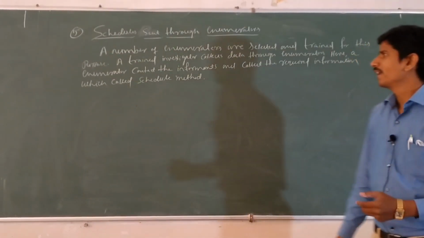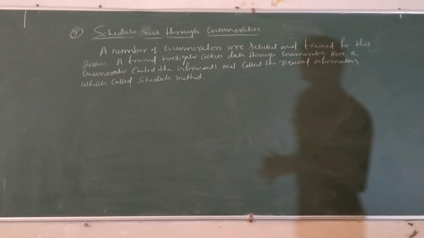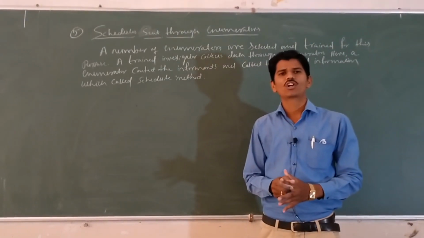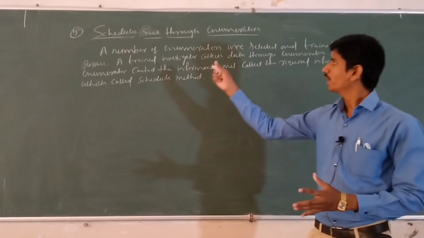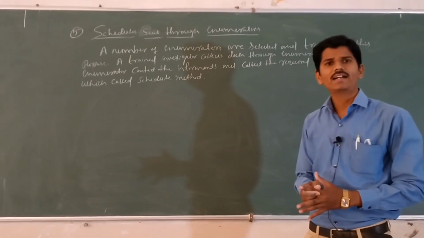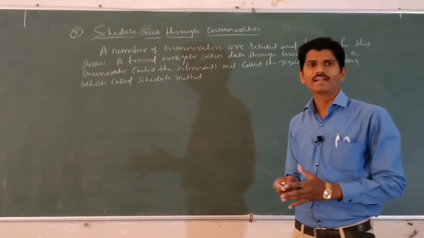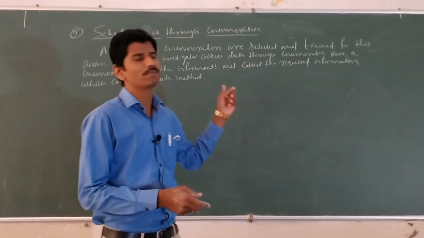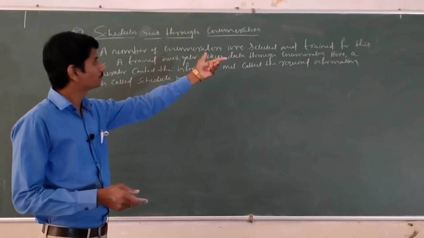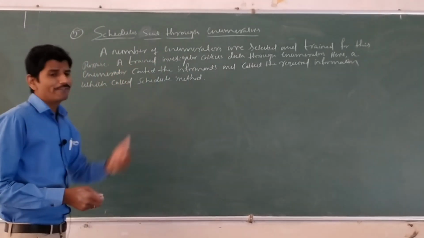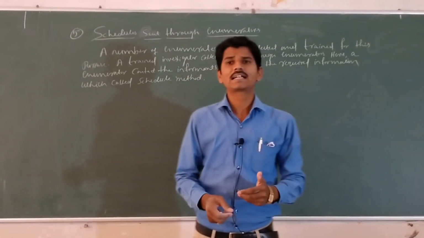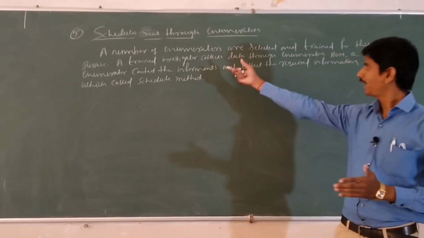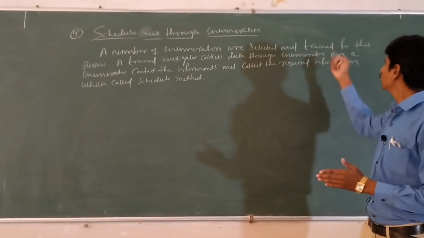Okay, here the schedule is sent to enumerators. It is a widely used method of collection of primary data. A number of enumerators are selected and trained for this purpose. A trained investigator collects the data through enumerators.